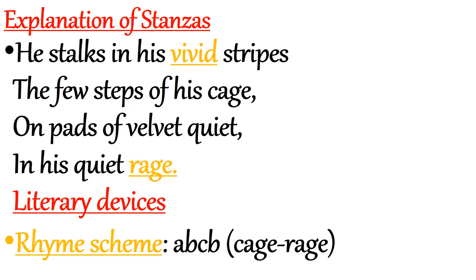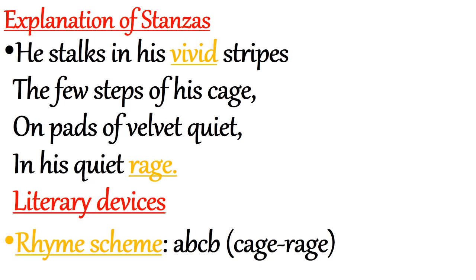The tiger is confined in the zoo and roams in the cage only. He moves only in the cage. The stripes are visible on his skin. He walks quietly, silently on the pads of velvet in his cage without showing his anger. He was angry, but he does not show his anger to anyone.